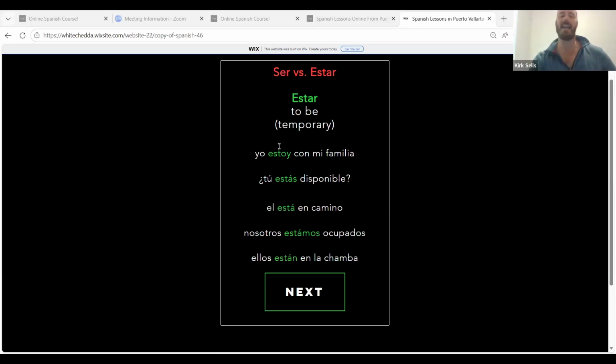Él está en camino. Let's try that, Amy. Él está en camino. We remember camino from the first lesson could be the way, the walk, or the path. But what does this mean, Amy, if we said él está en camino?